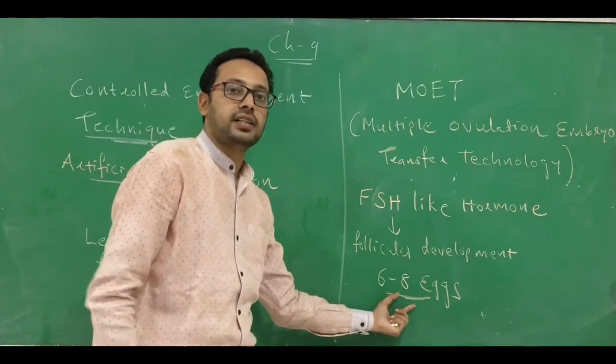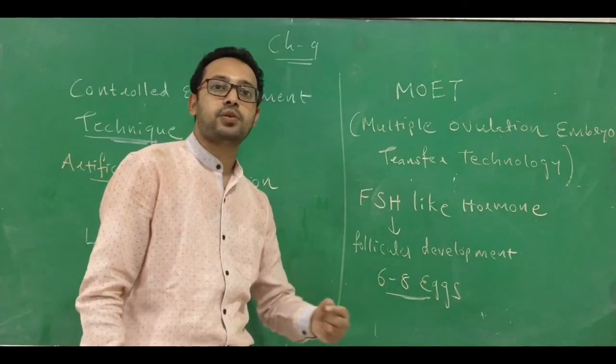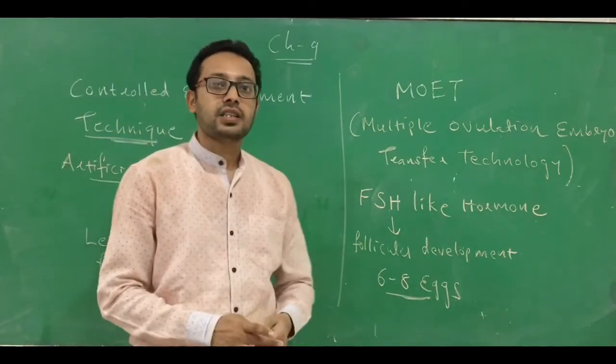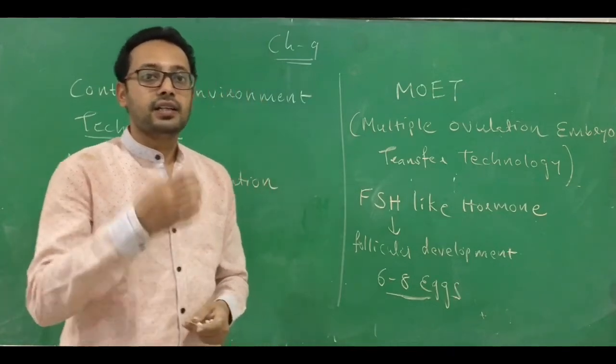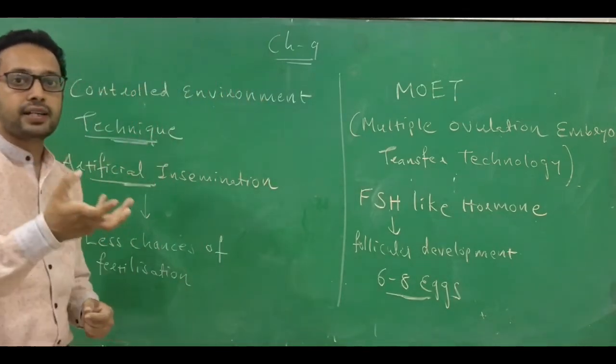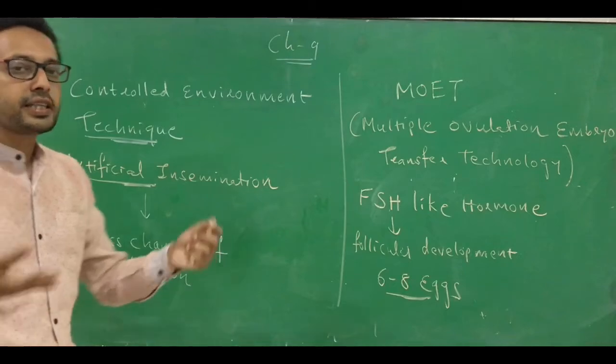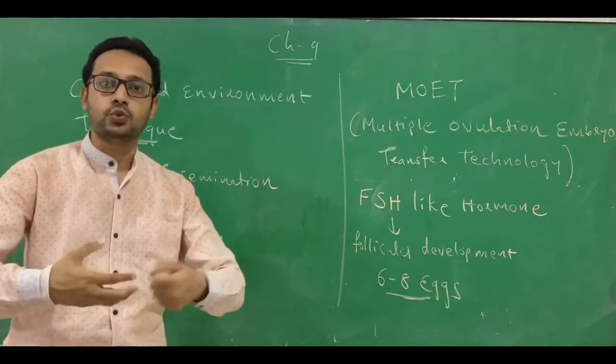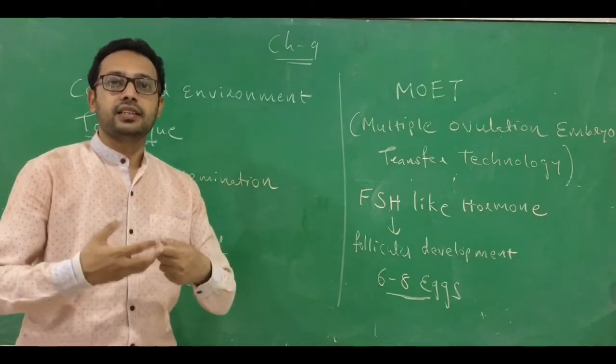These 6 to 8 eggs get fertilized by sperm collected from a superior breed. Now the embryo develops: one cell becomes 2, 4, 8, 16, 32.